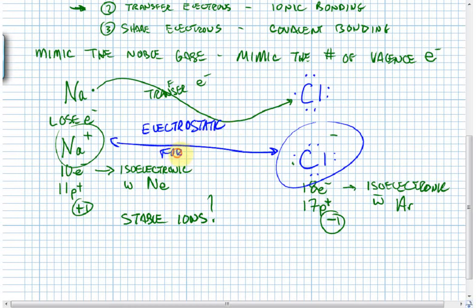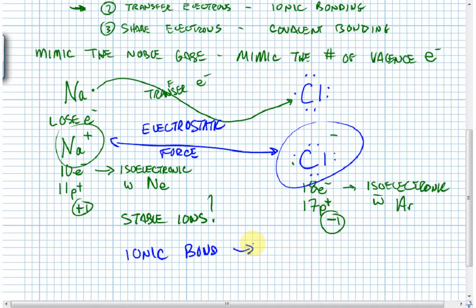And that electrostatic force causes that sodium ion and that chloride ion to be strongly attracted to each other, and hence we get the ionic bond.